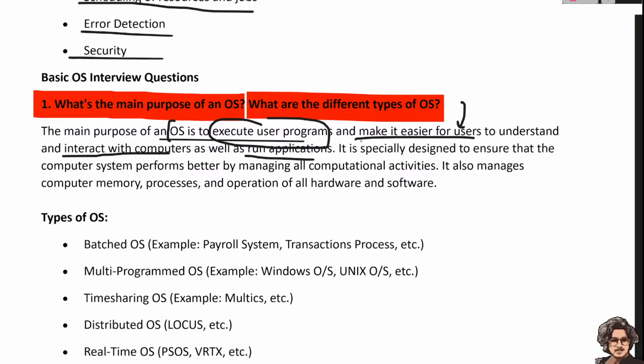It is specially designed to ensure that computer programs perform better by managing all the computational activity, and it also manages the computer memory.